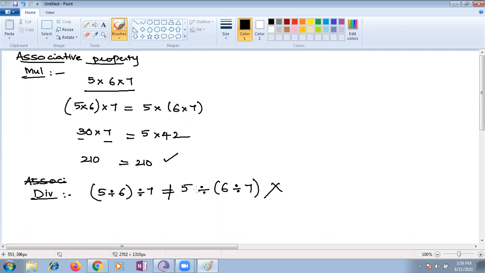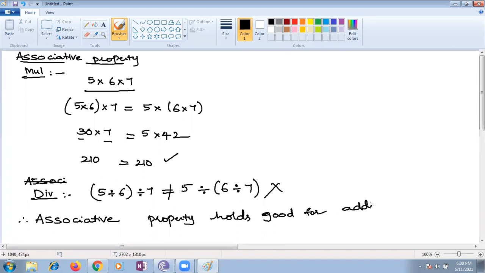We can do it also, it is not true. So you can write that the associative property holds good for addition and multiplication, but not for subtraction and division.